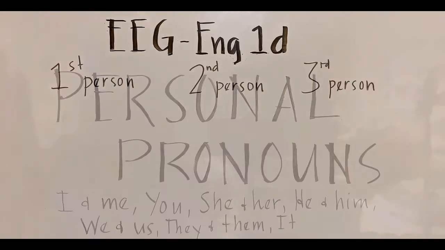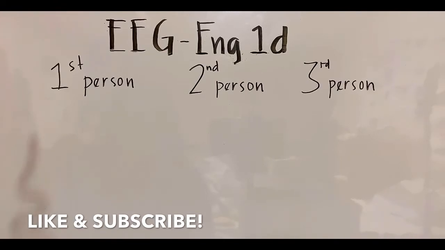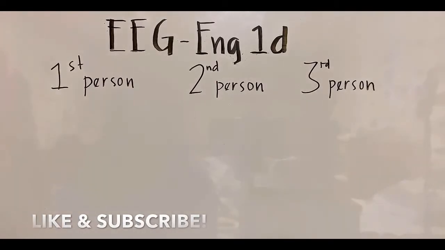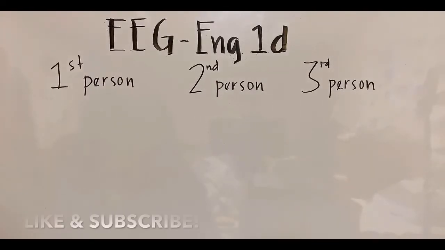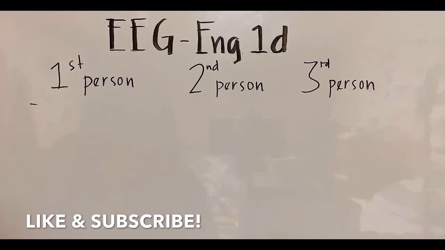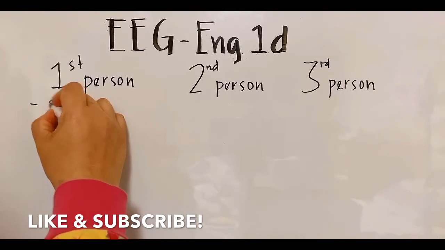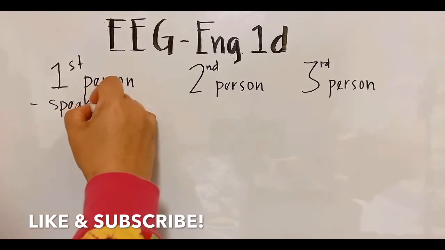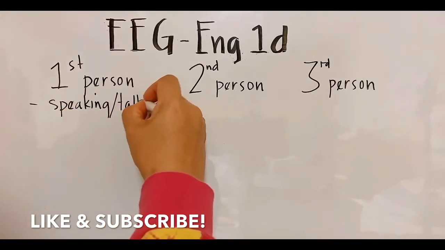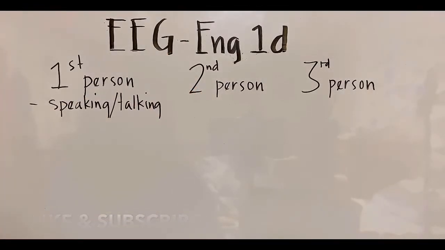Okay? The personal pronouns stand for three persons. They are the first, the second, and the third. So they are divided into three. So how should we differentiate them? Let's go to the first person. The personal pronoun of the first person stands for the person speaking, or talking. It is the person doing the talking or the speaking, okay?